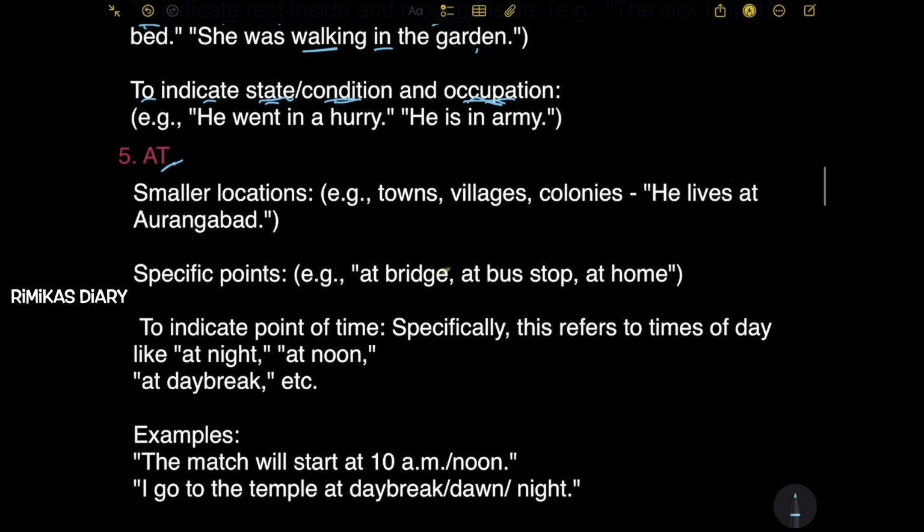Fifth, at. Smaller locations. Example, towns, villages, colonies. So it is also used with smaller locations like towns, villages, and colonies. Example, he lives at Aurangabad. So here, at is used to indicate smaller locations. Next, specific points. Example, at bridge, at bus stop, at home.